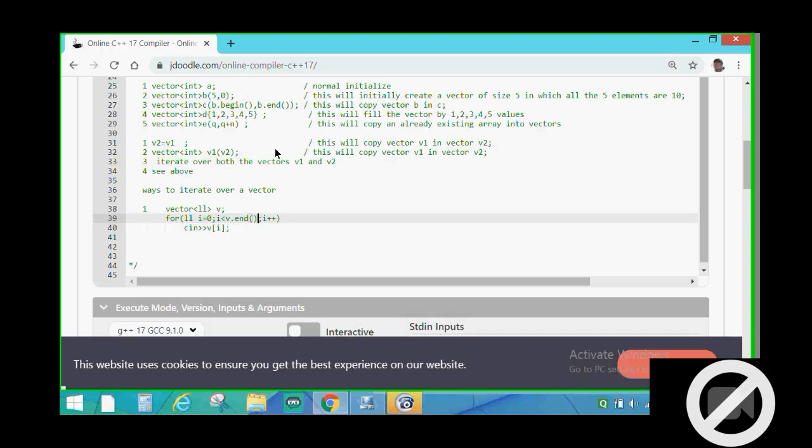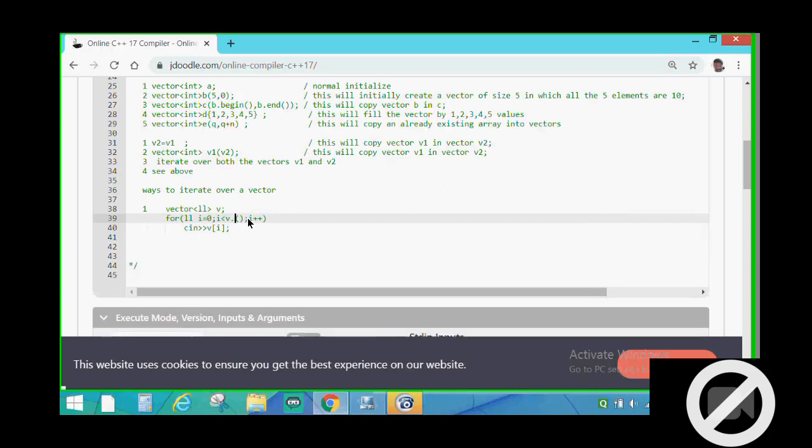So for this there is a function end which I have told you here, v dot end. So you can write like this. V dot size. Sorry, I'm extremely sorry. V dot size.